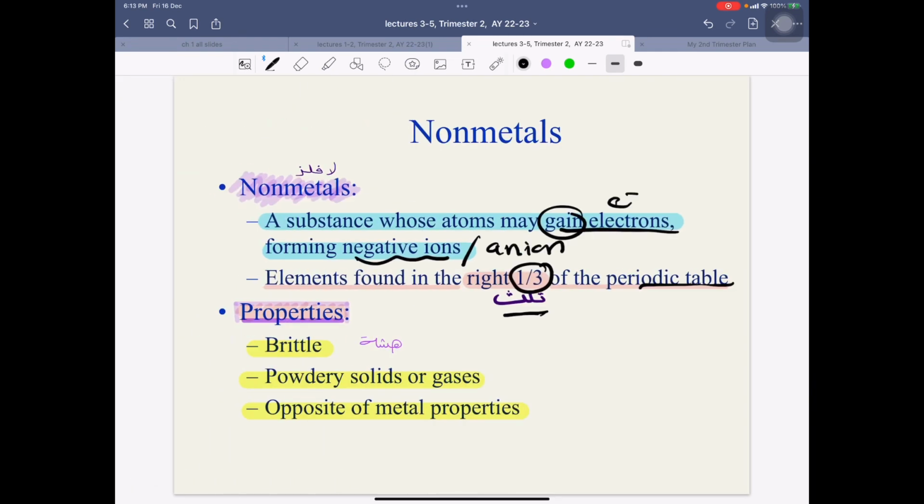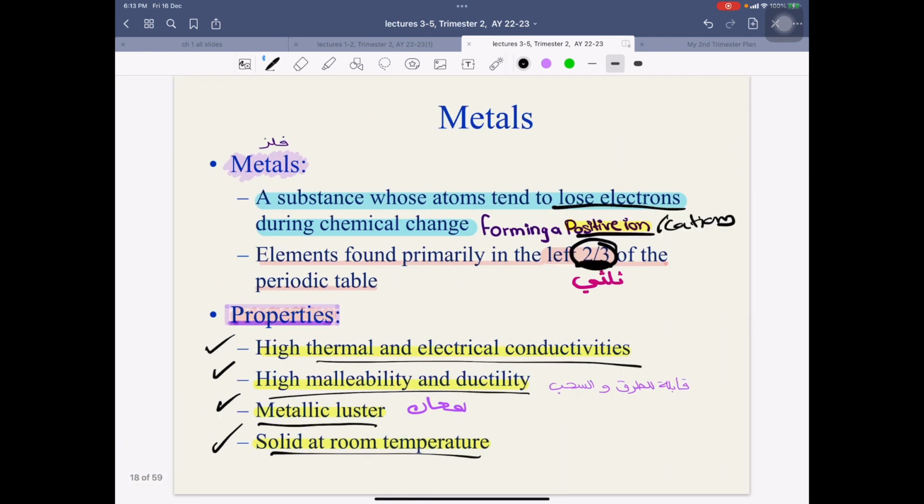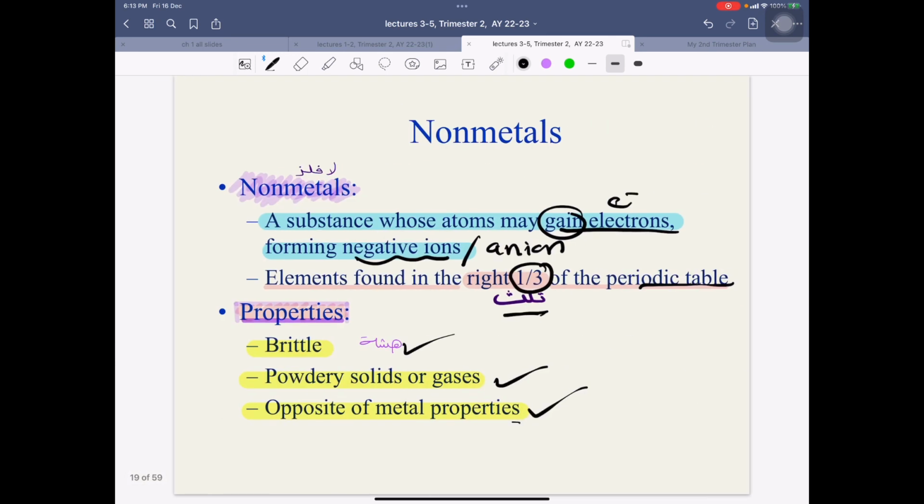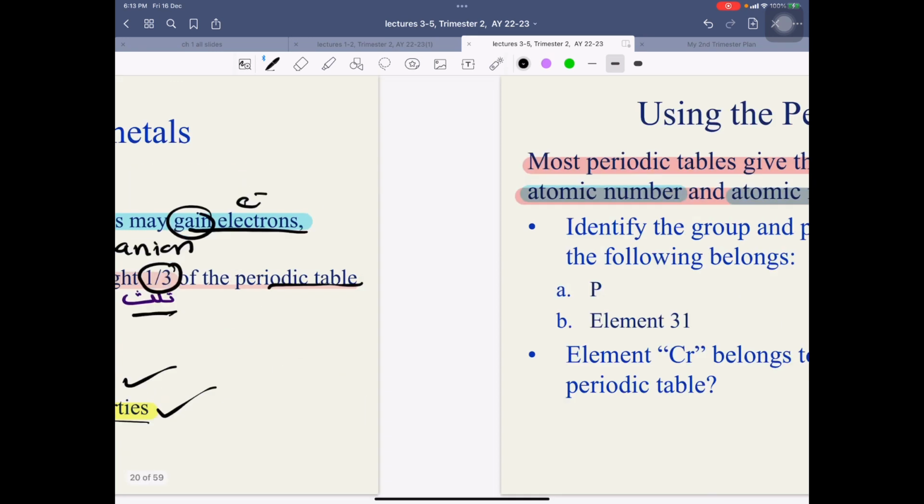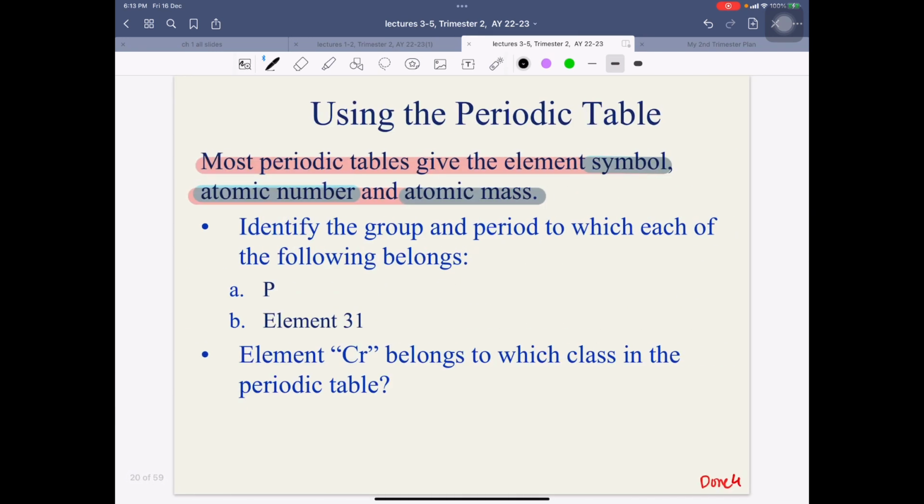Okay, ايش البروبرتيز حقت non-metals؟ هشة, they're brittle, they're powdery solids or gases يعني they're just كأنهم powder, and they're opposite to the metal properties يعني they're not good conductors of electrical and thermal conductivities, they're not قابلين للطرق والسحب, they don't have like good metallic luster, they're not solid at room temperature يعني they oppose metal properties. And most periodic tables give the elements symbol, atomic number and atomic mass. فهذا اللي حنكون نركز عليه الatomic number والsymbol والatomic mass.